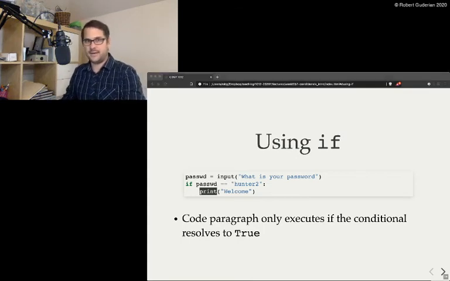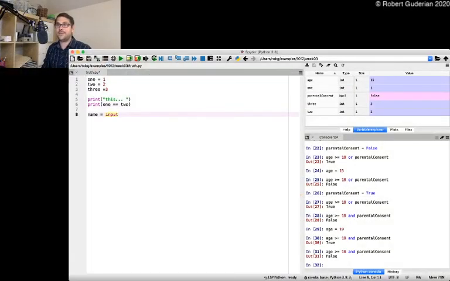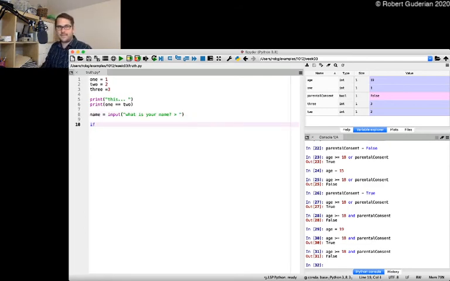So I'm going to say name is equal to input. I told you I'd do it. I will actually show you my code. What is your name? Question mark, space. Little prompty thing. And then if name is equal to Rob, print. You guys don't know me well enough for me to be really self-deprecating. You talk too fast, which apparently in videos I don't.